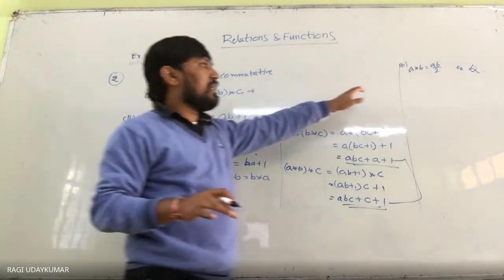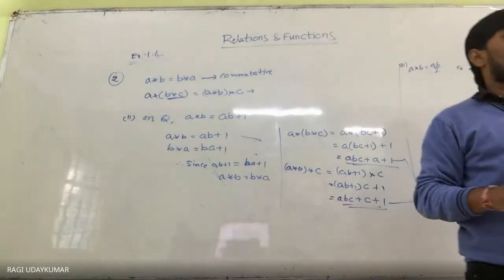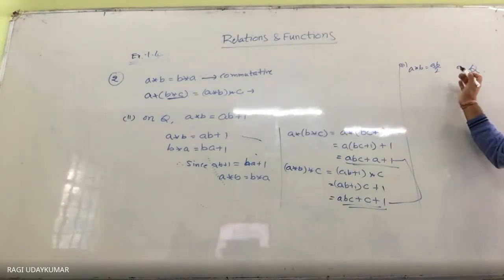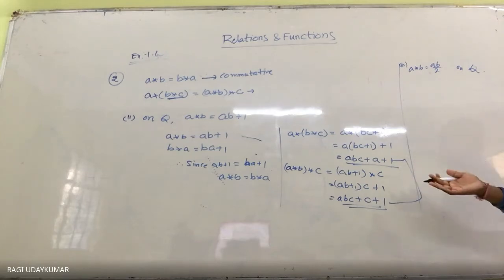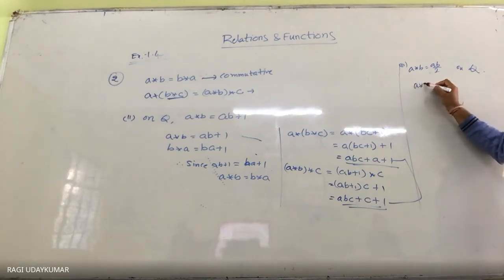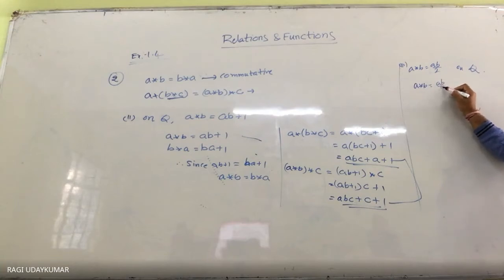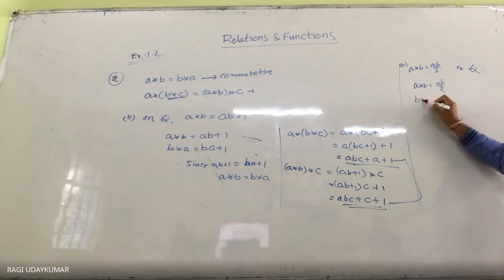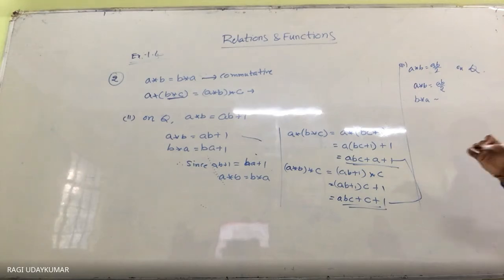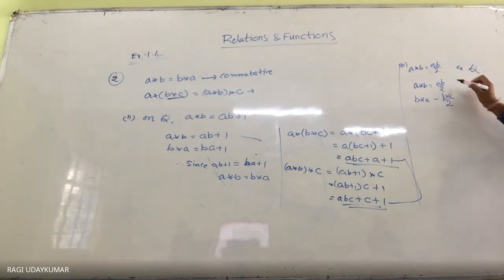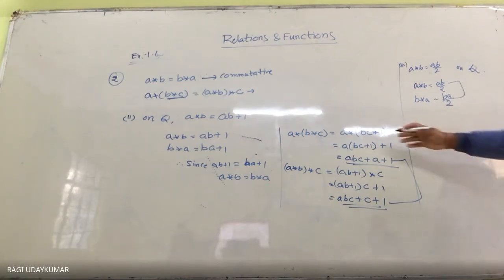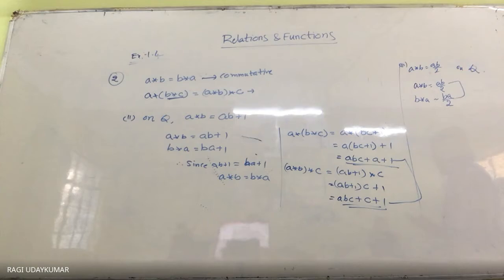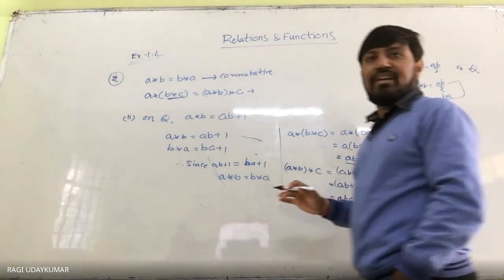So what we can write here, A star B is equal to AB by 2. In the same way, A star B is equal to B star A, I think you will get it. The commutative property will be satisfied, because A star B is equal to AB by 2, and B star A is equal to BA by 2. AB by 2 and BA by 2 are equal. So the commutative property holds. The associative property you also have to check like this. I think you can check it. It is not very difficult for you.